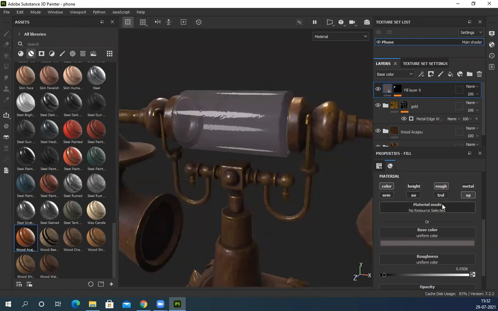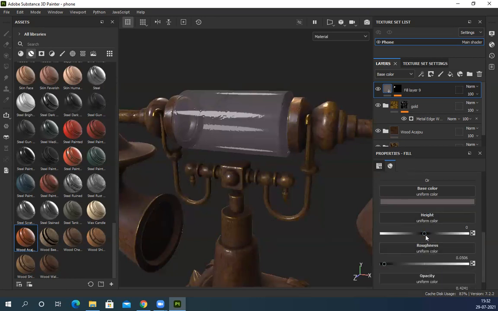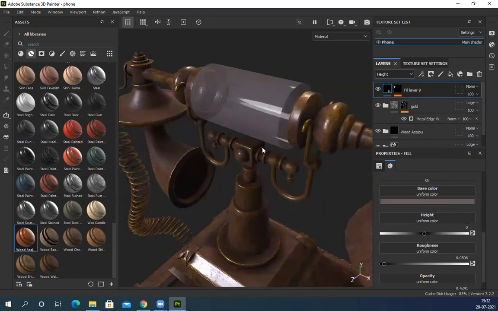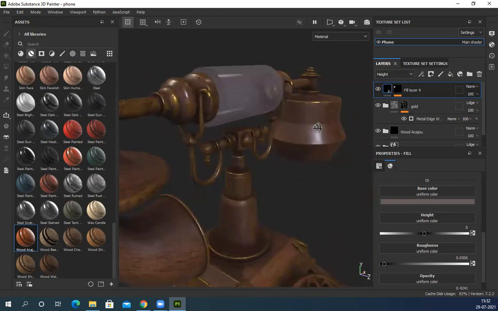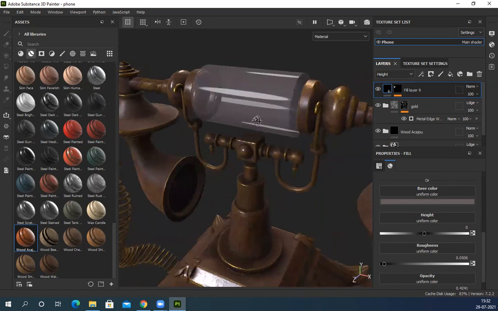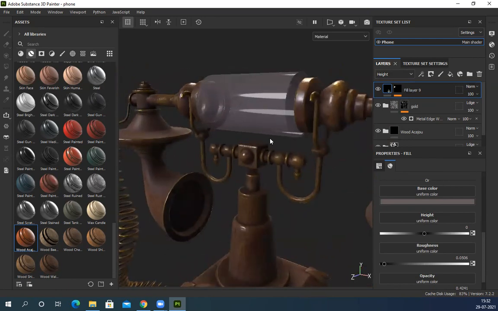So what I'll do is select this and go to height, and make it normal. By default it's linear dodge. Change it to normal, so it will deactivate any layer beneath it. Only this layer will be visible for the height map. So now it's a solid thing. Yes, the dirt and everything is still very visible.